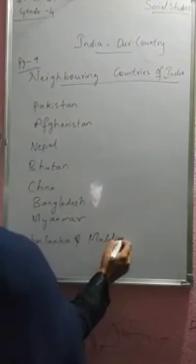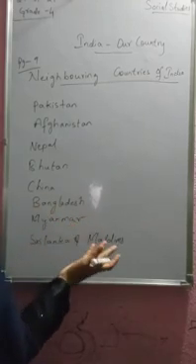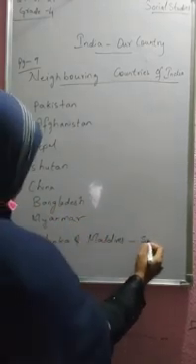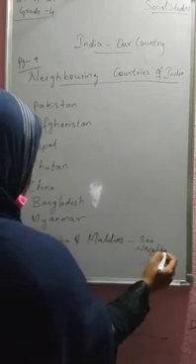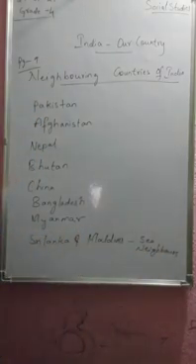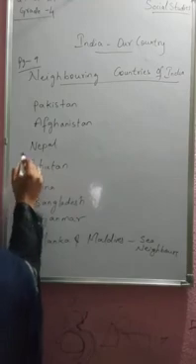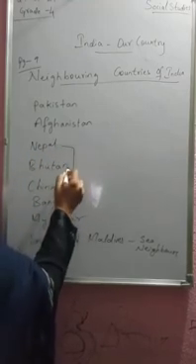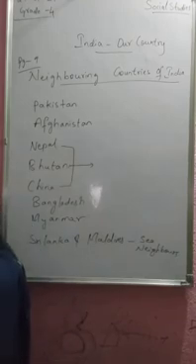How do these two share borders? They are across the sea, so they are named as sea neighbors. That is the reason they are called sea neighbors. Then China, Nepal, Bhutan. What is the direction of these three countries?